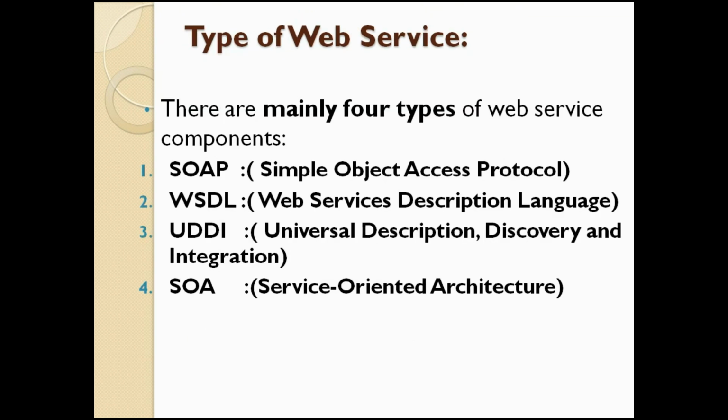Let's see what the different types of web services are. A few central types are XML RPC, UDDI, SOAP, Simple Object Access Protocol, and REST.